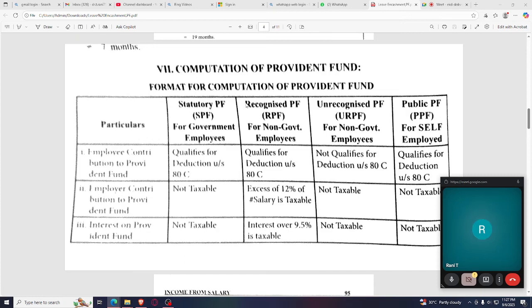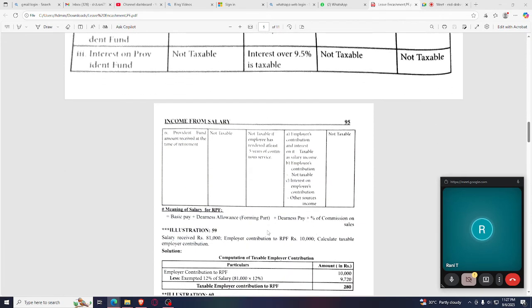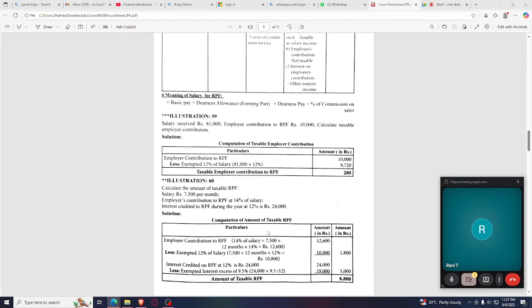Recognized PF, that too for non-government employees: employer contribution in excess of 12% of salary is taxable, and for the interest you are getting on the accumulated Provident Fund, interest over 9.5% is taxable. We shall go through one problem so that you will find it easy.